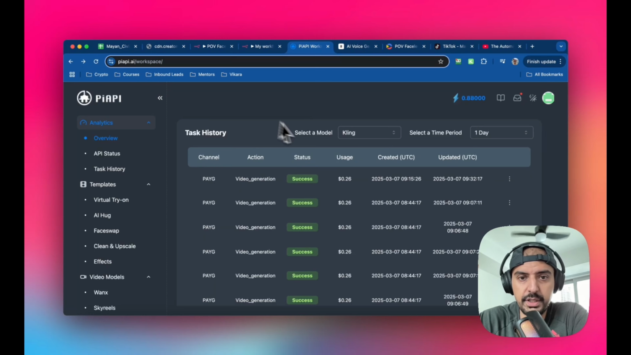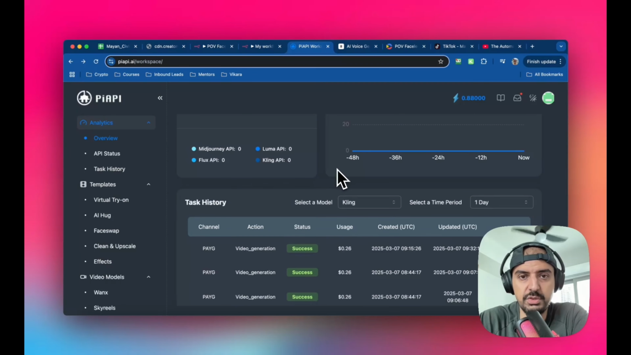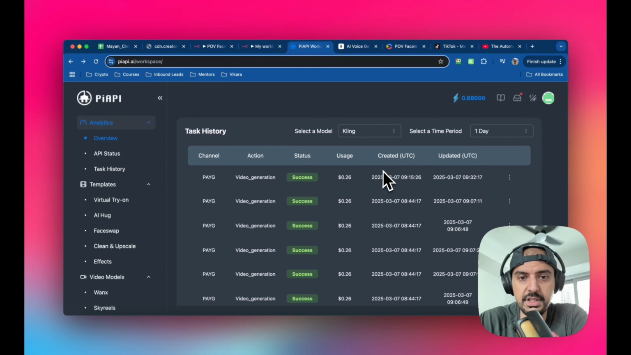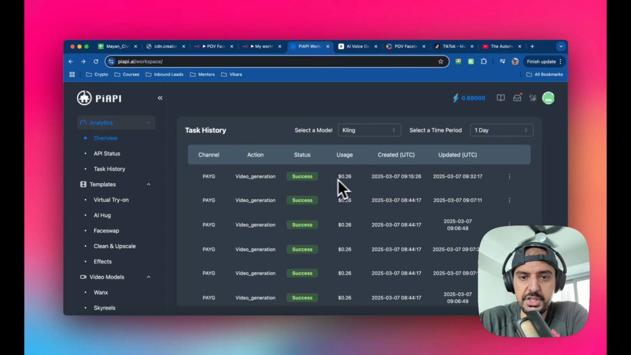So I'm inside of PiAPI, right? And this is the most important one because this is generating the image and the video. And you can see what I've done in the past, right? So this is the one that I did to show you for this example. It started at 9:15 and it finished at 9:32. Okay, so this one took about 17 minutes.